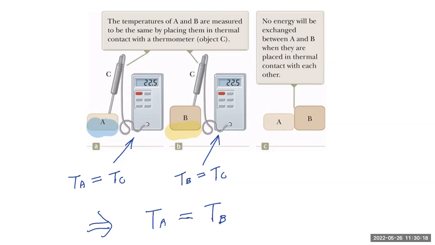So what happens in the real world? It turns out what happens in the real world is that if A and C are already in thermal equilibrium and B and C are already in thermal equilibrium, then I don't care how you put A and B together in thermal contact, no heat flows from A to B or from B to A. Okay, no energy will be exchanged between A and B. That is from countless observations and experiments. So our concept of thermal equilibrium in connection with temperature is a valid concept. Okay, this is an experimental observation from countless experiences.